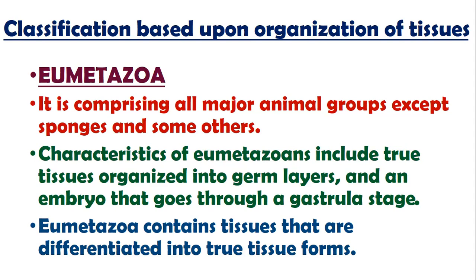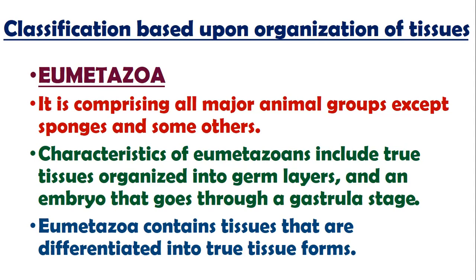And characteristics of eumetazoans include true tissue organized into germ layers and an embryo that goes through a gastrula stage. In these groups, all of the embryos will go through the gastrula stage. Gastrula stage, I will let you know in my next classification. And eumetazoa contain tissues that are differentiated into two tissue forms. I'm hoping that the difference between parazoa and eumetazoa will be clear now.